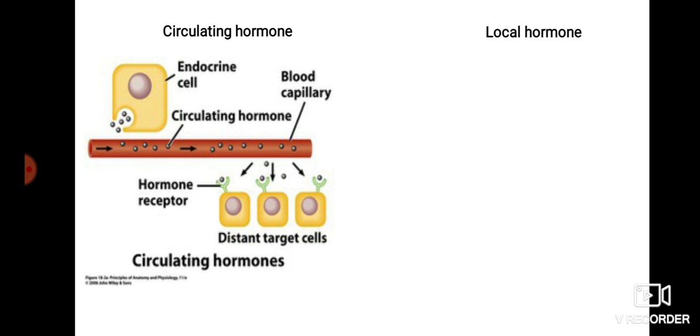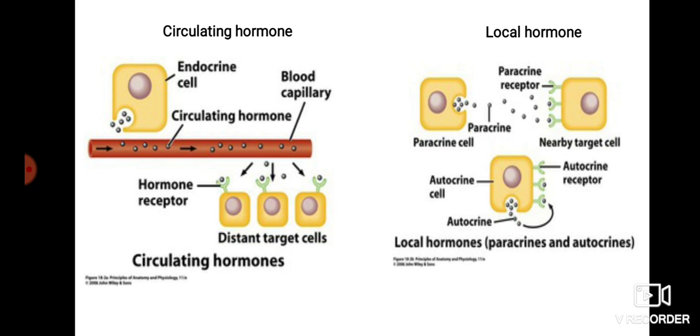Next is the local hormone. Here you see the paracrine hormone that is secreted by a secretory cell, an endocrine cell, and these hormones are transported directly into a nearby target cell. This transport of hormone from one cell to its nearby cell is known as paracrine, so this local transmission of hormone is known as paracrine.